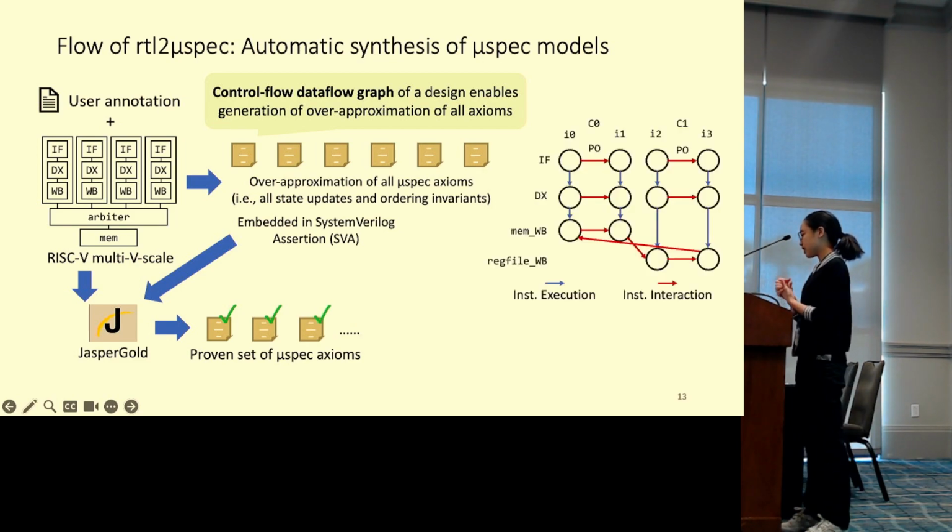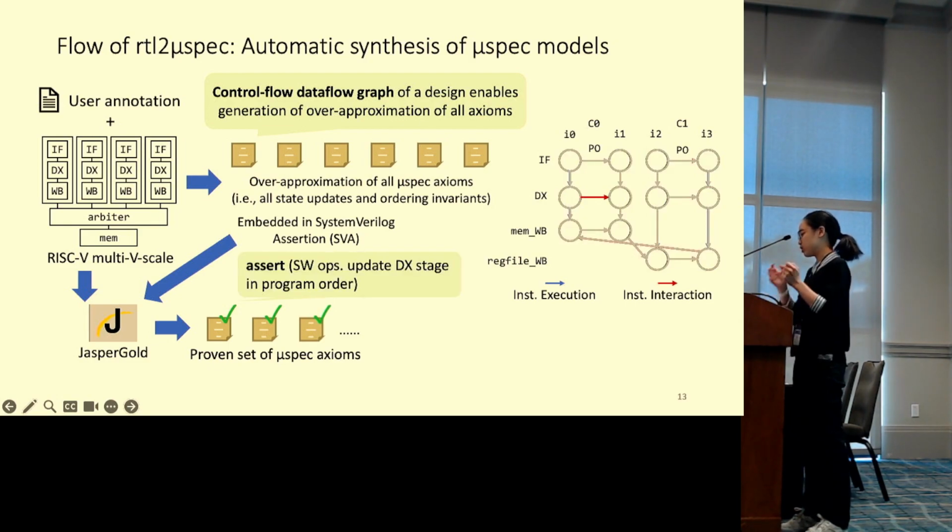These synthesized axioms are proven ordering rules describing per-instruction execution path or instruction interaction, which specify the blue and red edges respectively on the right. Say one rule specifies store instructions update execution stages in program order, and therefore the red edge on the right.